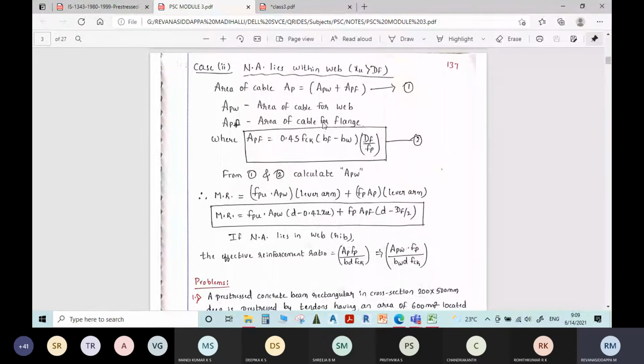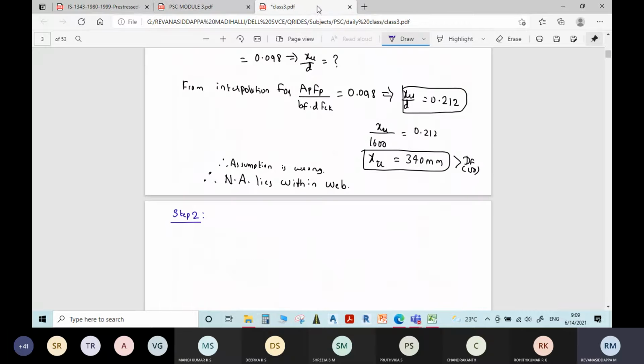First, note this formula: AP is equal to APW plus APF.